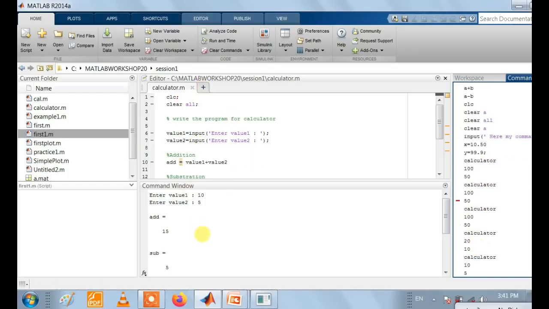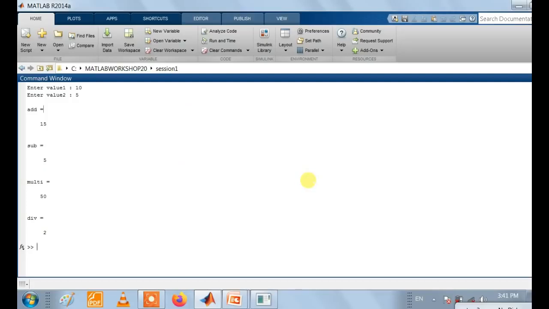Next, one simple program we try to execute in our command window to get the plot. So to get the plot, first we clear the screen. To get the plot we need a vector. So our first vector, or we can say V, we have to create a vector of 10 numbers.